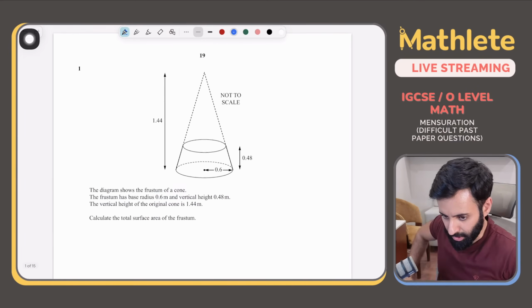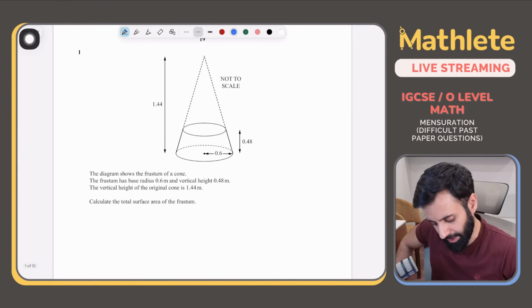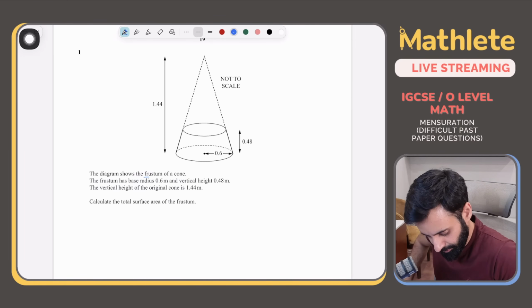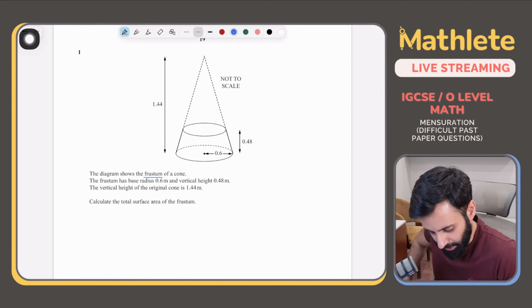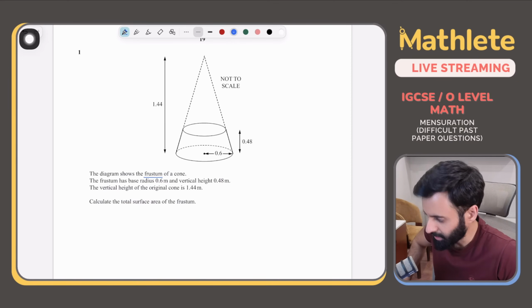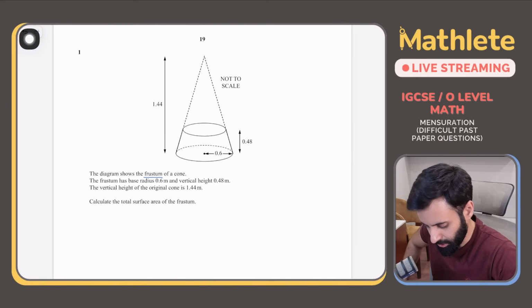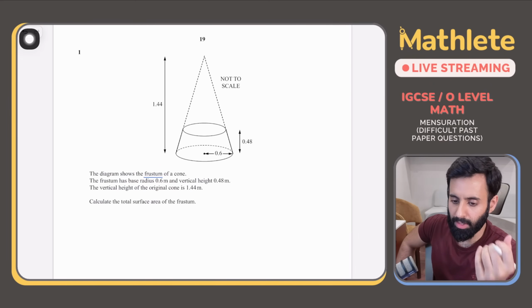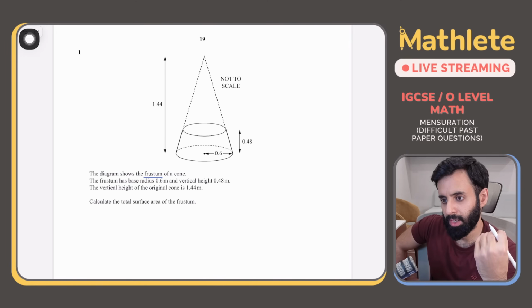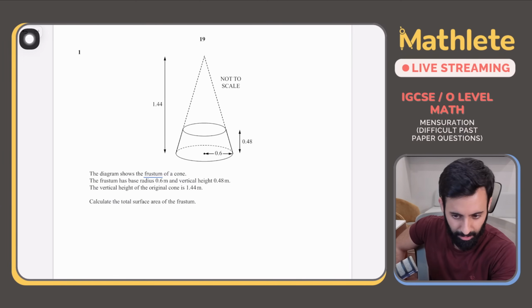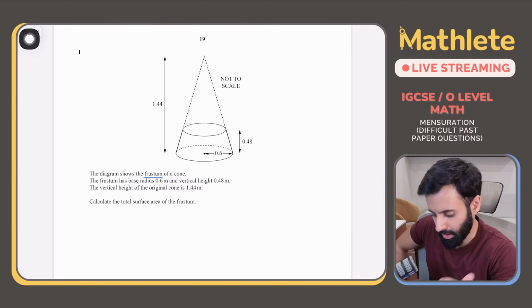So anyway, I'm going to solve this now. Let's pay attention. The diagram shows the frustum of a cone. Okay, the frustum has base radius 0.6. First of all, what is a frustum? Frustum is basically a cone, and if you take a cone and remove a smaller cone from it, that's basically what a frustum is. Okay?